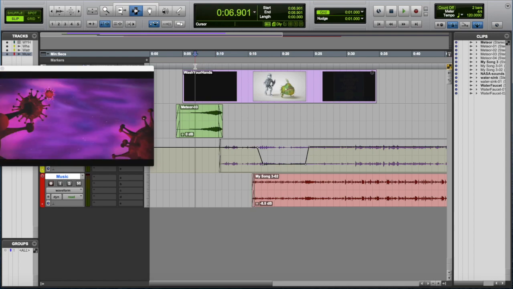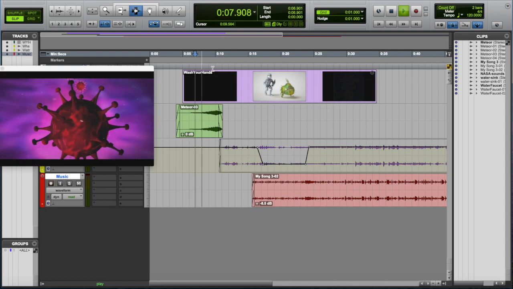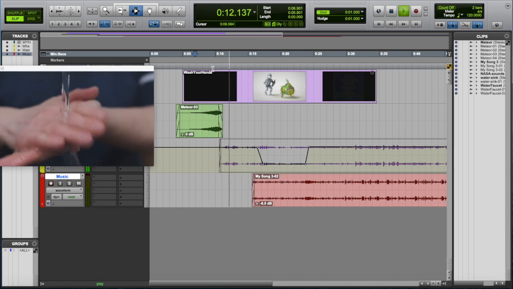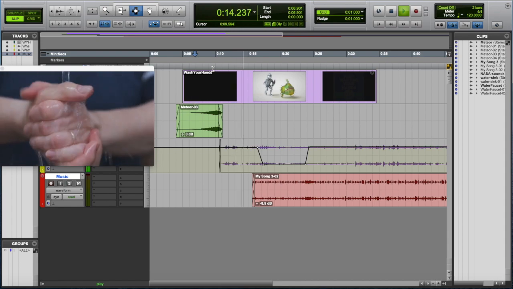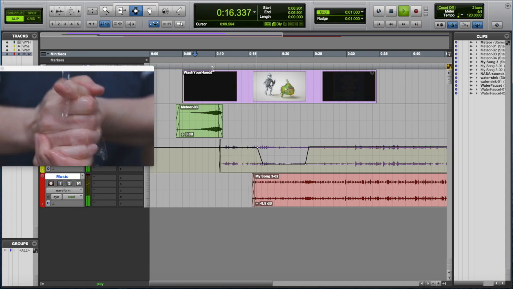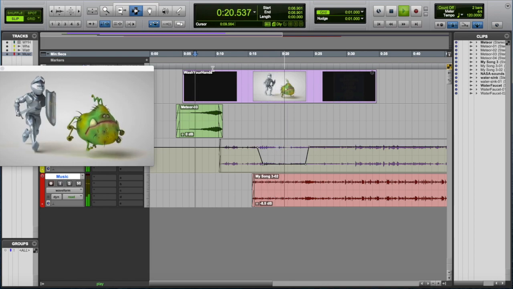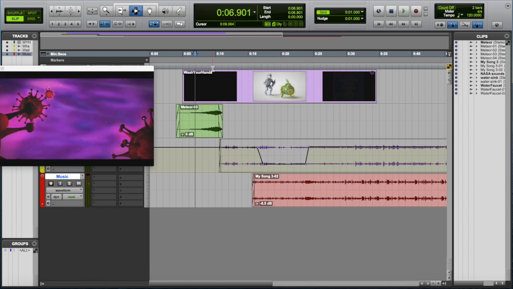Let's see what this sounds like. And then you'll add more sound effects that go along with the picture. And that's how we import a movie into Pro Tools and work with sound for picture.